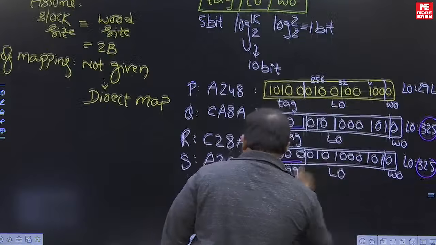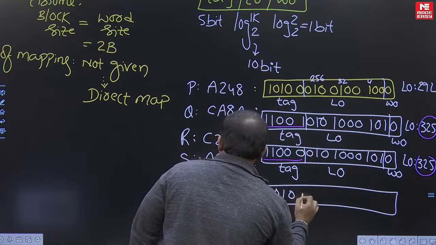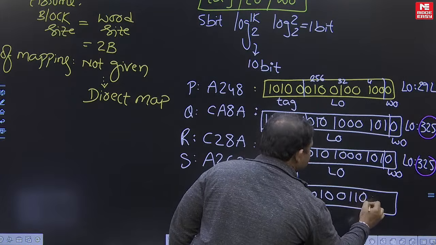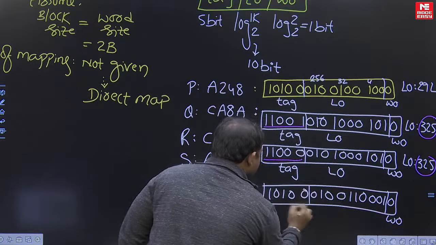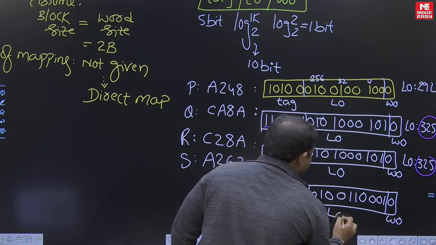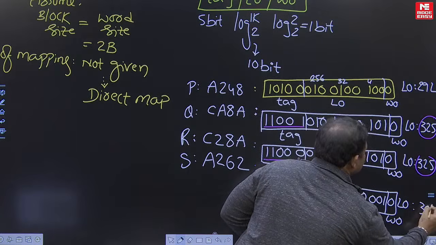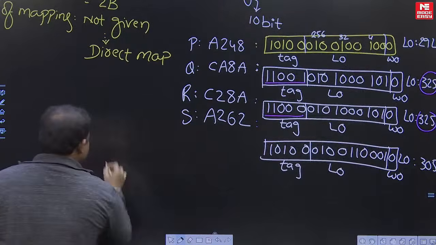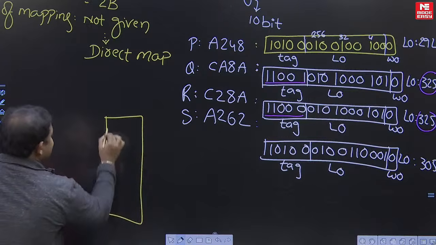Similarly, when we take the last one, A is 1010, 2 is 0010, 6 is 0110, 2 is 0010. One bit is used for word offset, the first 5 bits are used for tag, and these are the line number. So what is the line offset value? 305. Okay, so now when we are accessing the data like this, the cache memory is there with 1024 lines.